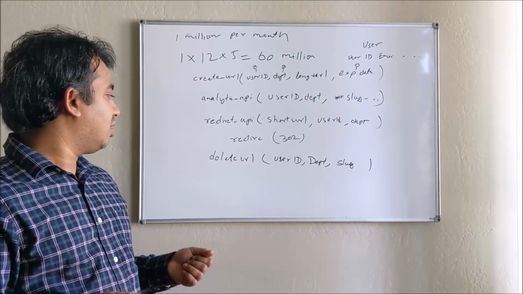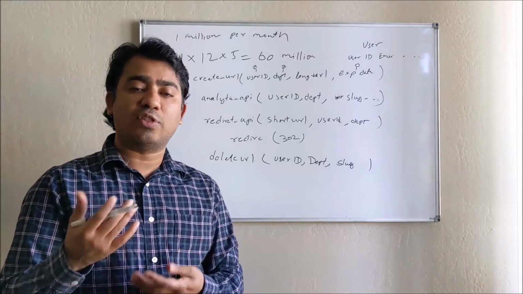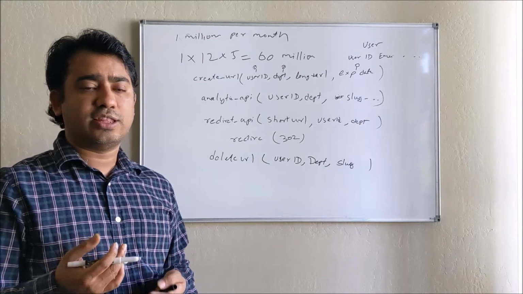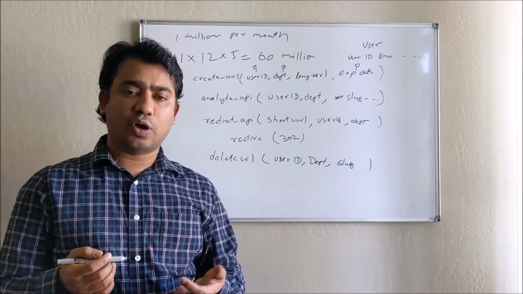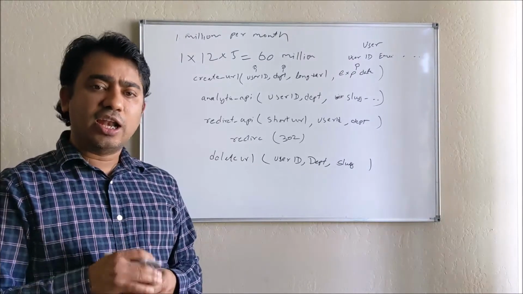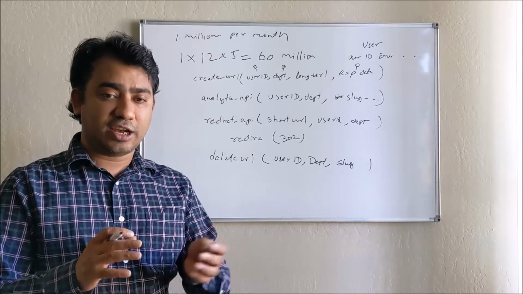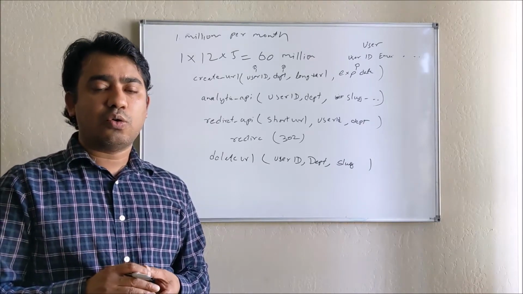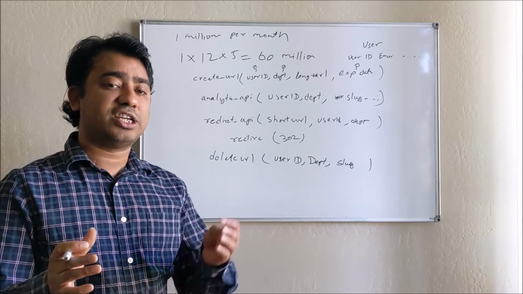What you can do here is, suppose you created a long URL, we gave the short URL, and you promoted it everywhere. Later you realize the long URL you gave was incorrect. Of course the short URL cannot be changed because it is already distributed.